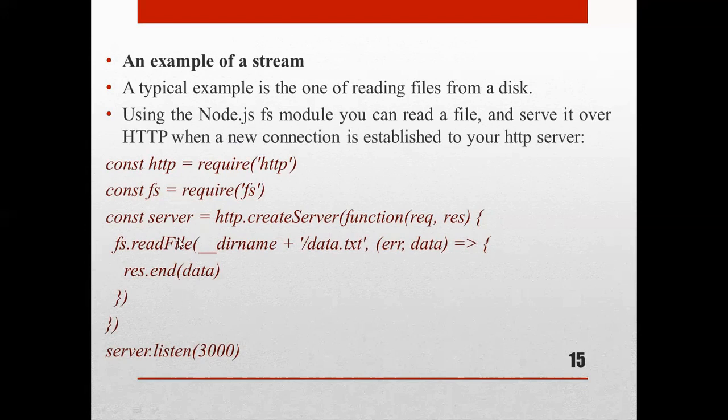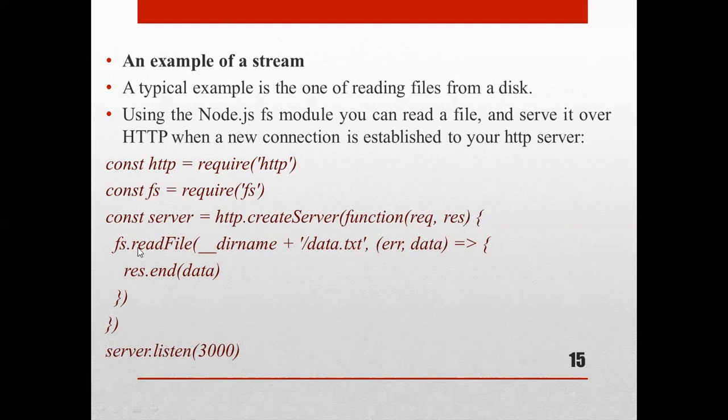Here you can see the example of a stream. Here const http equals require function will import the http module. Then another constant fs will import the fs module, that is the file system module. Then another constant server, for using the methods of the http module. Here const server equals http.createServer. Inside we have written a function having parameters request and response.